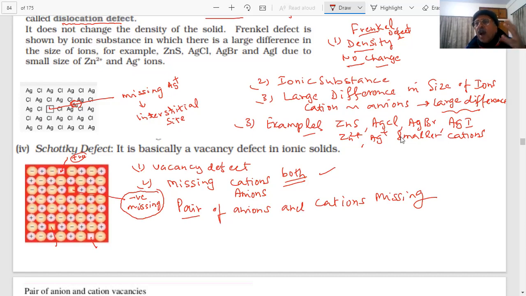They are not in the lattice. As we have told you, when such crystals are formed, there could be some ions which are missing. But an equal number of anions and cations are missing to maintain the electrical neutrality, because these are stoichiometric defects.